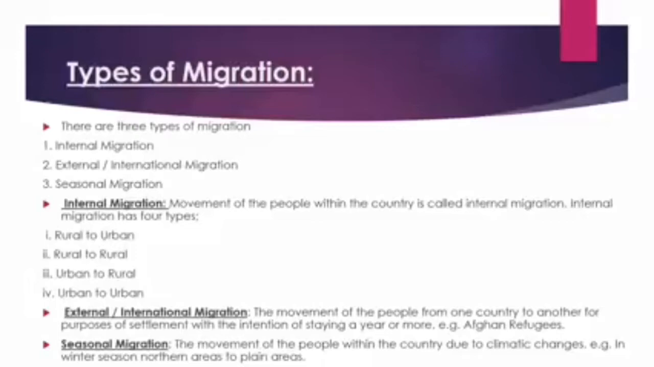Then seasonal migration, the movement of the people within the country due to climatic change. For example, in winter season, people move from northern areas to plain areas. Also due to other reasons, such as flood, famine, lack of rain. So many people move from one area to another area for survival. So this is all called seasonal migration.